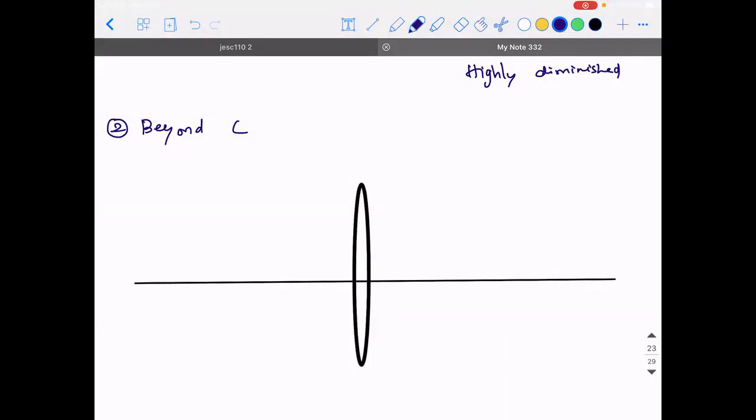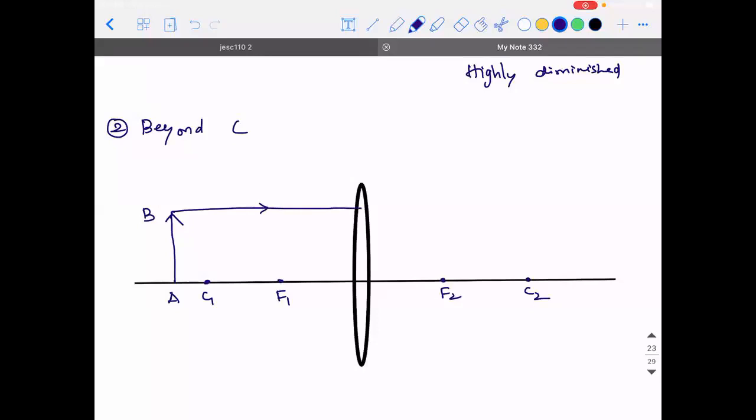Now, I place an object here of height AB, where I'm calling this C1, this F1, F2, C2. If I take a ray parallel to the principal axis, what will happen?